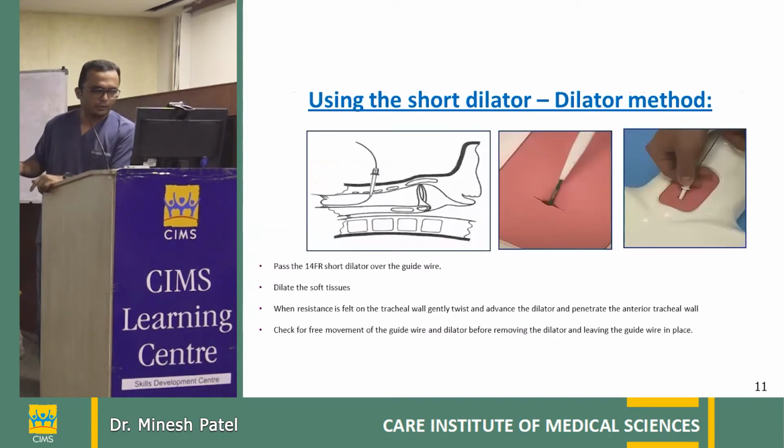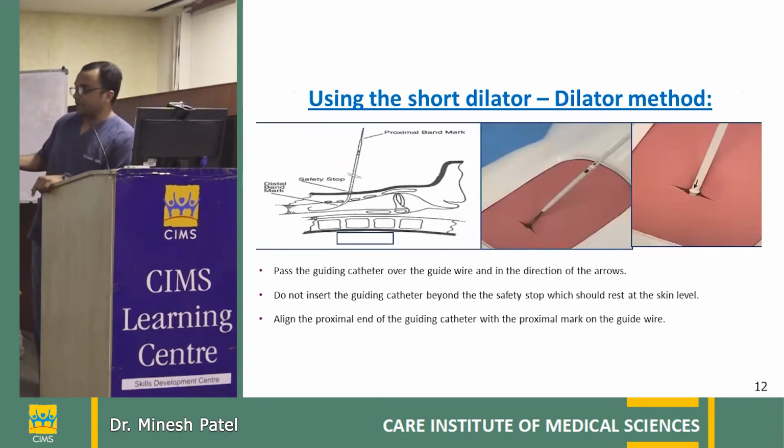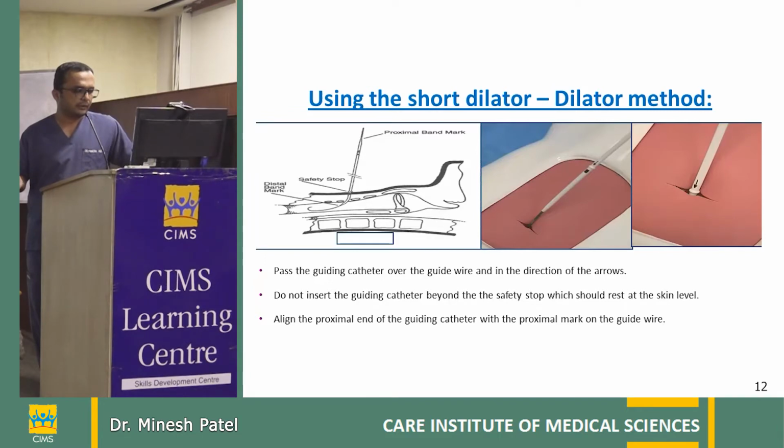Now for the kit we are using at SIMS, we insert the short dilator over the same wire. We have removed the sheath and the guiding catheter for the wire, and now we are inserting the 14 French short dilator, dilating, and then removing it. Next step: this is the guiding sheath, this is the arrow. It should be up to the skin level or the anterior wall of the trachea. This is the outer end at the skin level, and this is the distal end. It is just to guide the next big dilator.